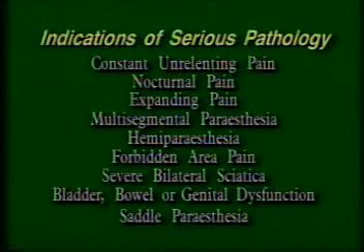neoplastic disease. Expanding pain as opposed to static or shifting pain. Expanding pain is pain that starts in one area and spreads without relief to others. This would suggest something growing in size and could indicate a neoplasm or infection. Multisegmental paresthesia or hemiparesthesia is suggestive of neurological involvement of the spinal cord or higher.